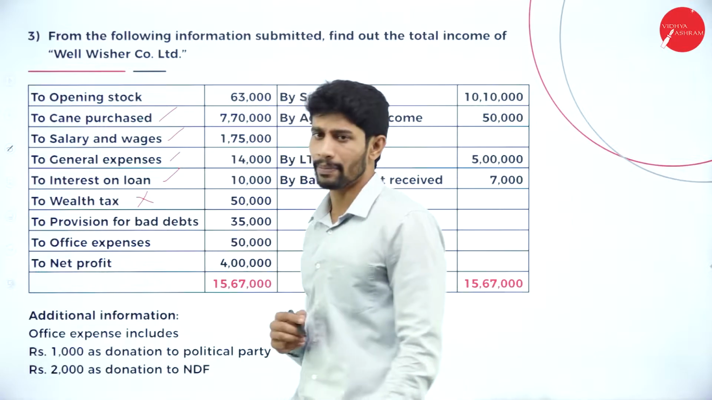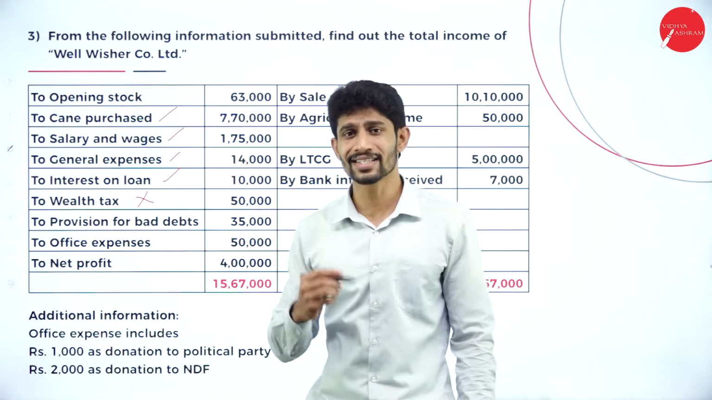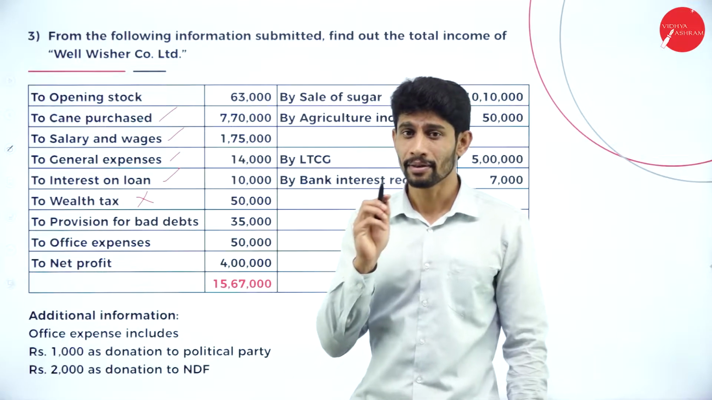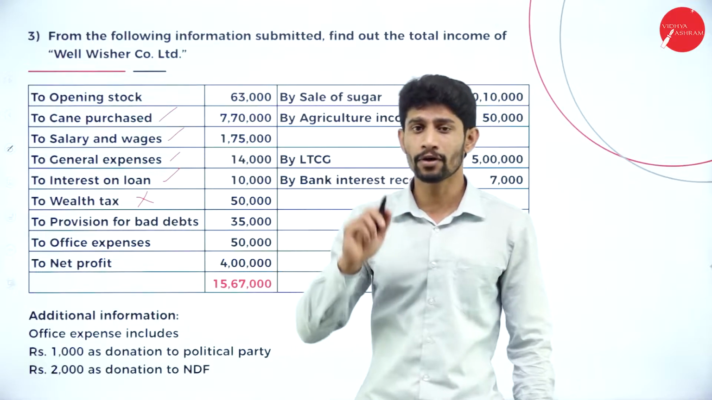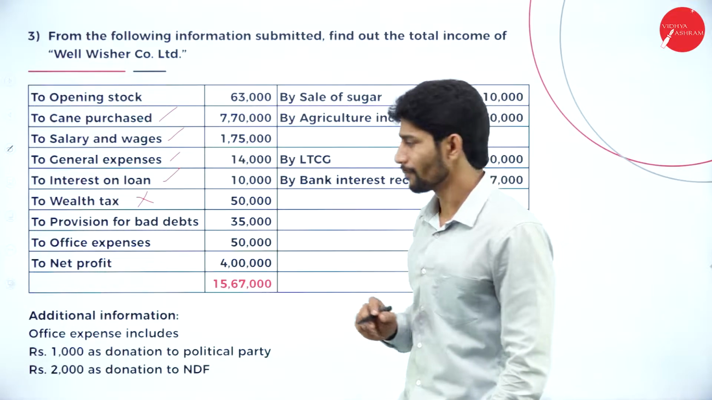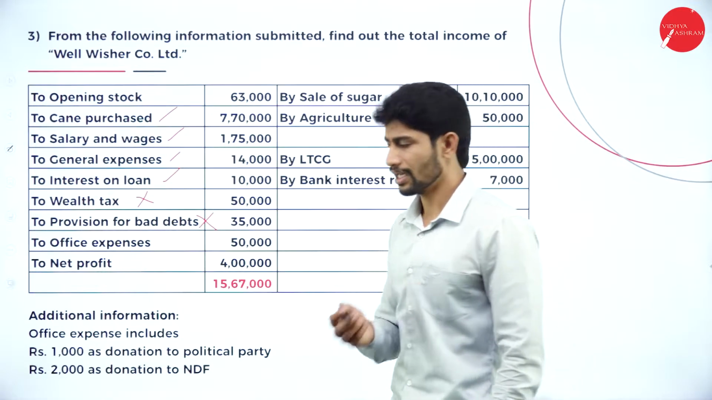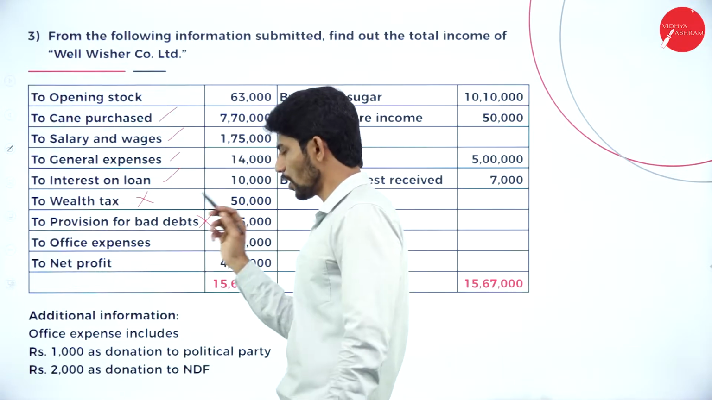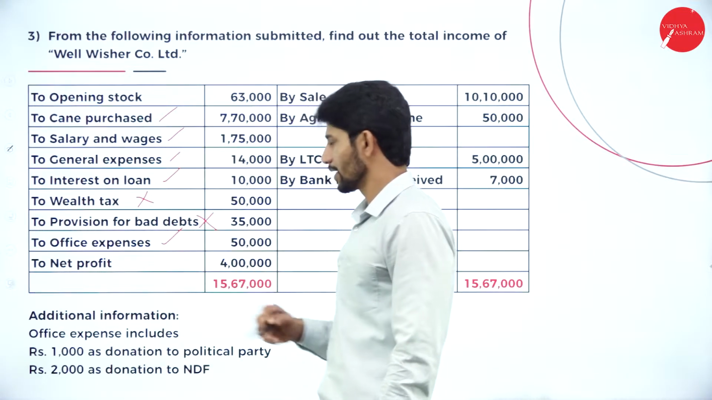Next, provision for bad debts. See, actual bad debts are a business expenditure, the company's expenditure. But reserve for bad debts or provision for bad debts is not a business expenditure. So you are supposed to add this back to the net profit. Next, office expenses of rupees 50,000. Yes, obviously it's a business expenditure.